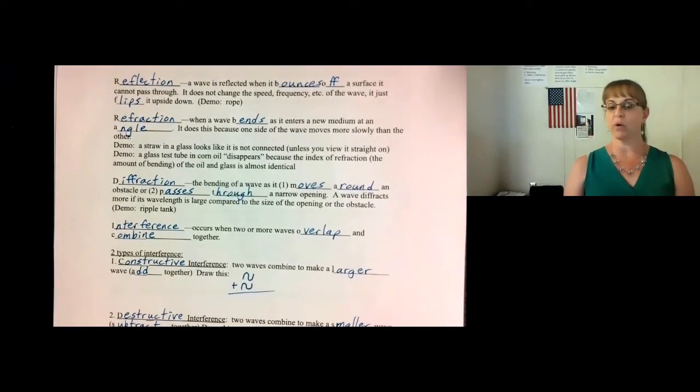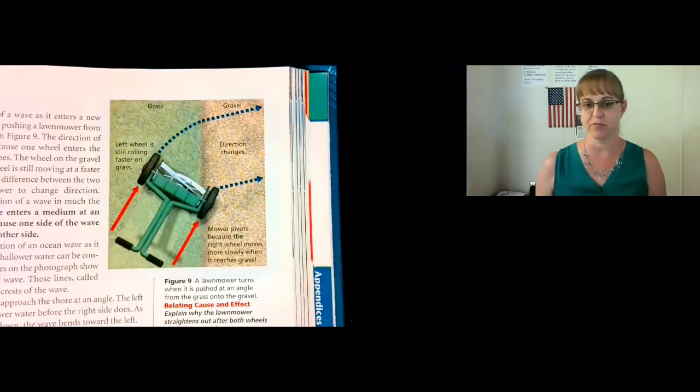Refraction occurs when a wave bends as it enters a new medium at an angle. It must enter at an angle or you will not see the refraction. It does this because one side of the wave moves more slowly than the other side. Let me show you some examples. Here's a picture from your Prentice Hall Physical Science textbook.